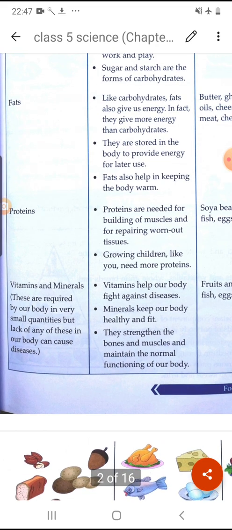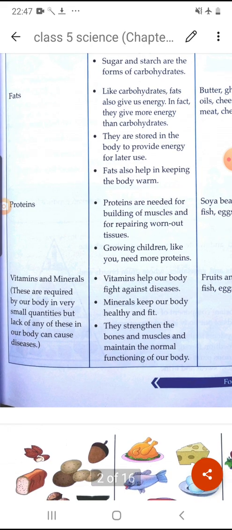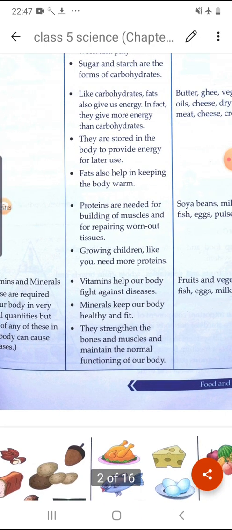And the next and the last one is vitamins and minerals. Protein, fat and carbohydrate are required in huge amounts in our body, but vitamins and minerals we require in very small amounts. But if there is a lack of this small quantity, then it develops some disease. Vitamins help our body to fight against several diseases.